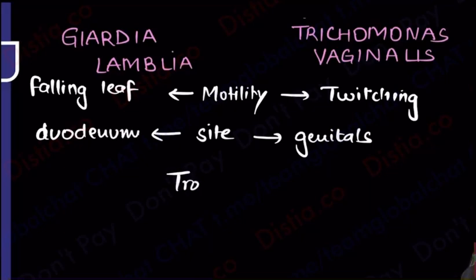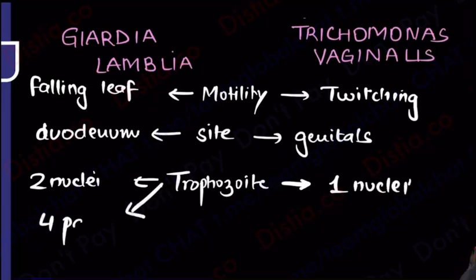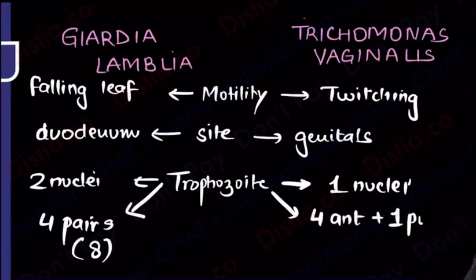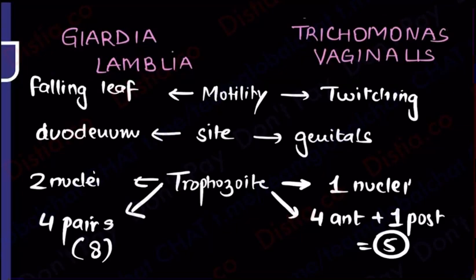Now, talking about the differences of their trophozoites, can you tell me the man could have 2 eyes? So, the man had 2 nuclei, but this auntie had eyes covered with fringe cut. So, she had only 1 nucleus. And what am I talking about in terms of flagella? The grand old man had 4 pairs of, 8 flagella, 4 pairs of beard, whereas this auntie has 4 anterior flagella, 1 long ponytail at the back, so she has total of 5. This is the most important difference that you're going to do between Giardia lamblia and Trichomonas vaginalis.